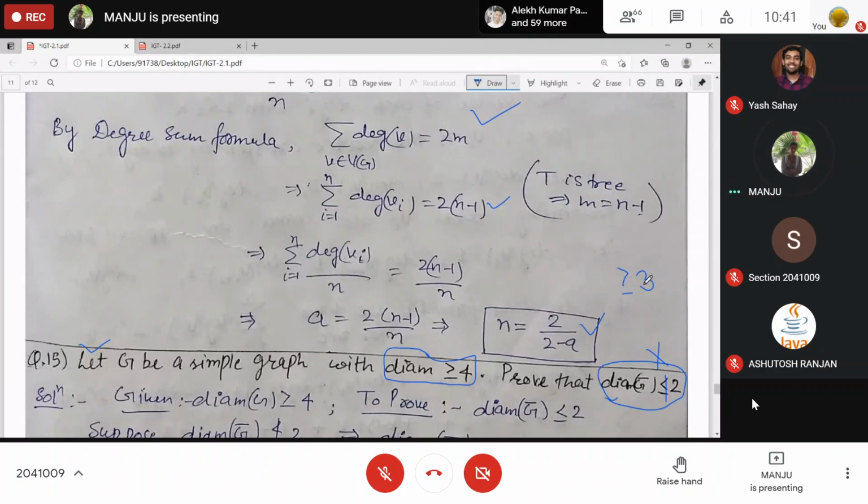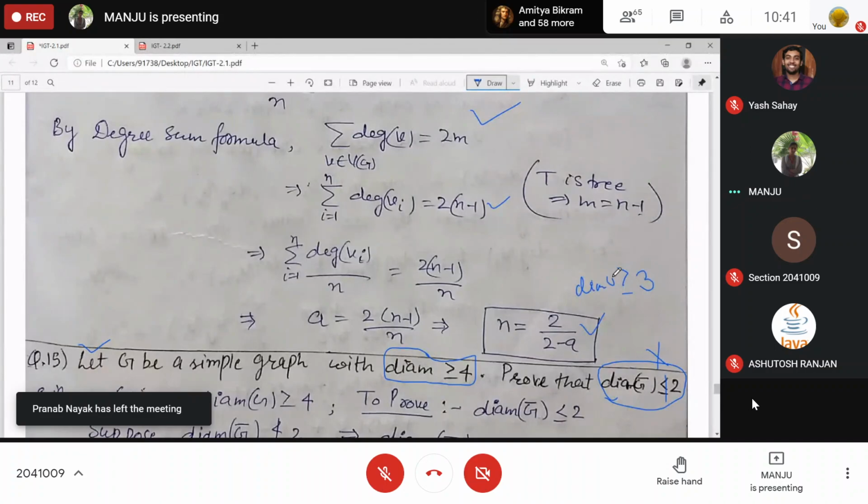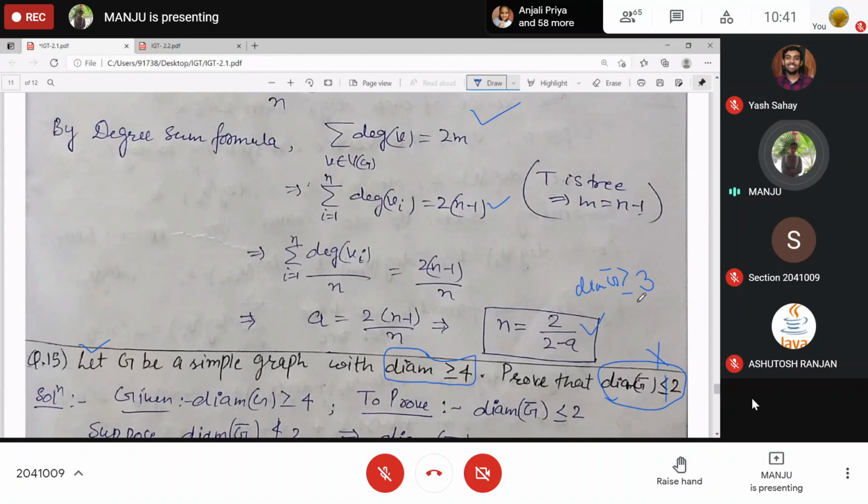So the diameter of G complement is at least 3. Then the complement of the complement, by that theorem, because G is a simple graph, its complement will again be a simple graph. So the diameter of the complement of this graph, which has diameter at least 3, will be at most 3. We have done it.